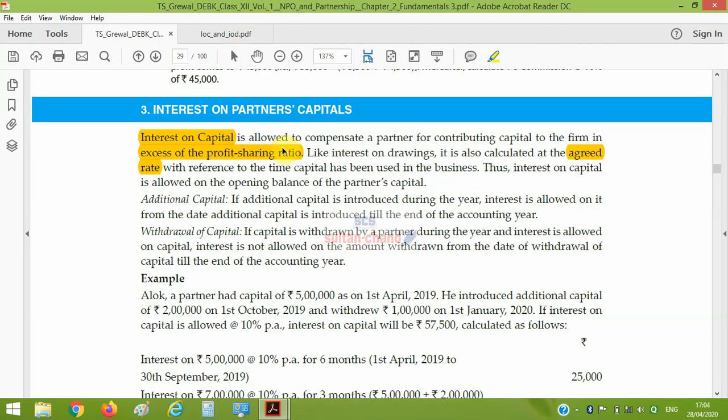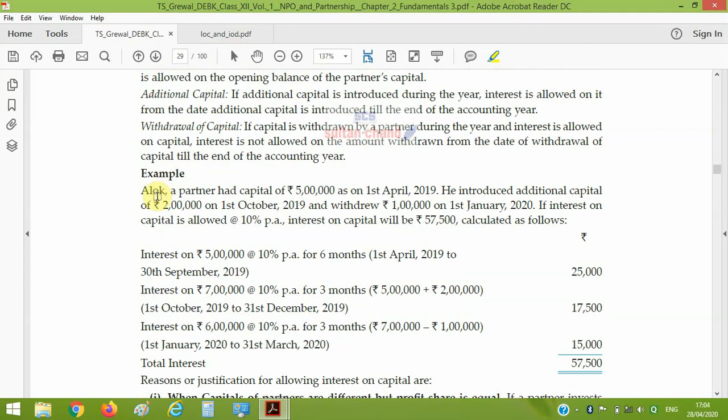Let's have an example of how we compute interest on capital. Alok, a partner, had a capital of 5 lakh as on 1st April 2019. He introduced additional capital of rupees 2 lakh on 1st October 2019 and withdrew rupees 1 lakh on 1st January 2020.